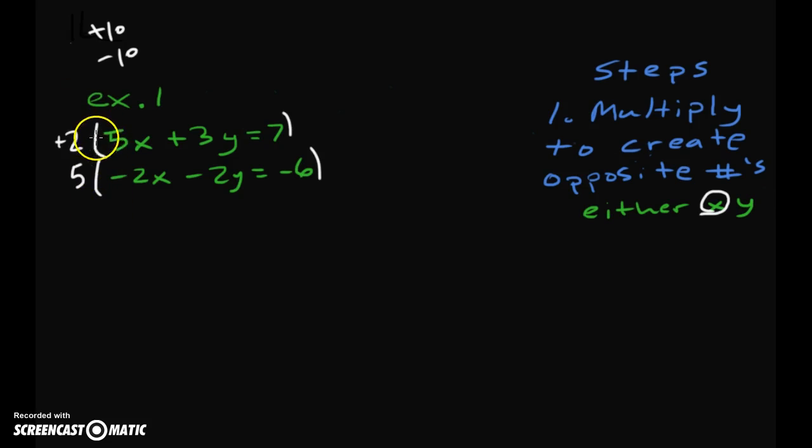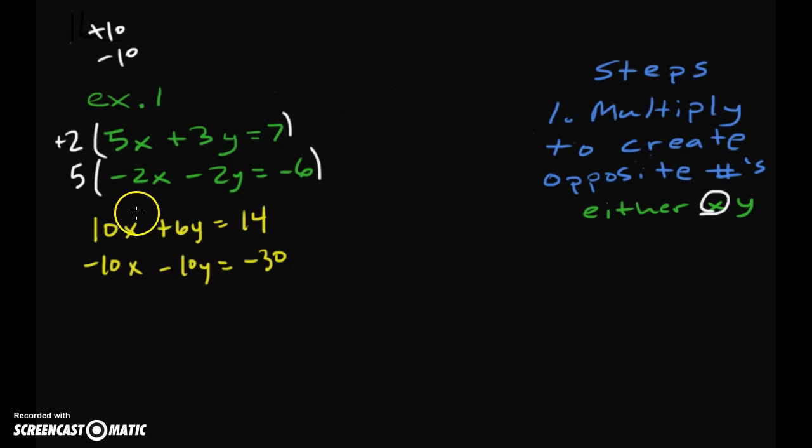So after we multiply the equations, what we get is a new equation. So 2 times 5 is not 5, it's 10x. 2 times 3 is a 6, and 2 times 7 is 14. And then the bottom equation becomes -10x, -10y equals -30. And now we've got our opposites. See, we've got a +10, we've got a -10. So we can move on to step 2, which is to add the equations straight down.